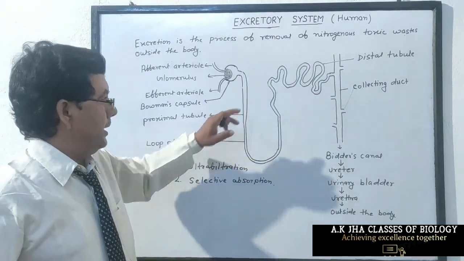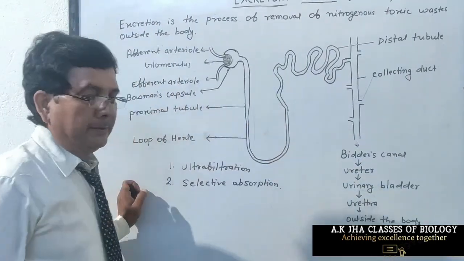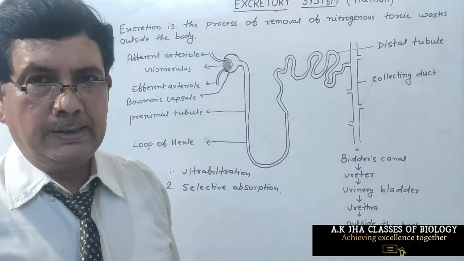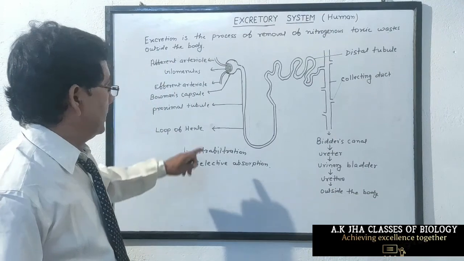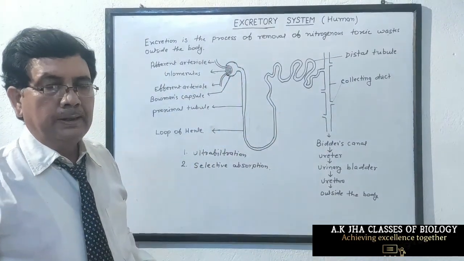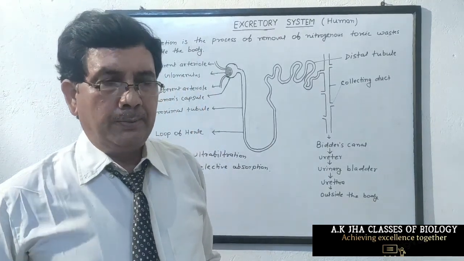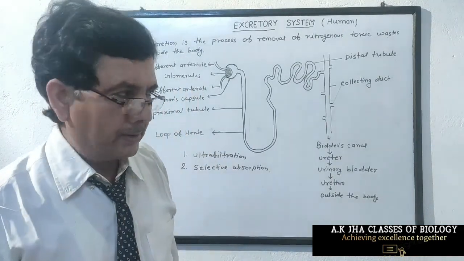This filtrate is not called urine because it contains different essential substances, nutrients. The filtration through the cells inside the Bowman's capsule is called ultrafiltration because the filtration occurs through the membrane of the cells.